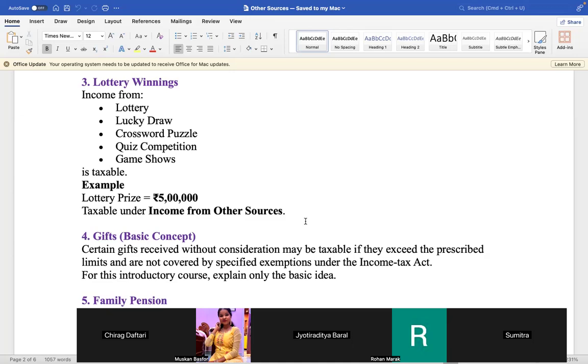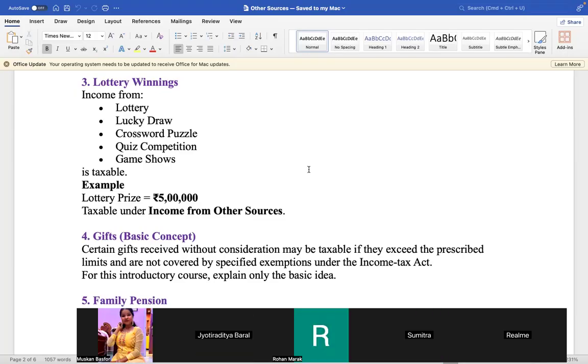Certain gifts received without consideration. You have received some gift and there is no consideration, meaning no exchange. You have received some gift, but you have not given anything in exchange. If you receive a building from someone and you give 20 lakh, that is not a gift. But if you have received a building from someone without paying anything, that will be a gift. So there it will be taxable. So these are the things.